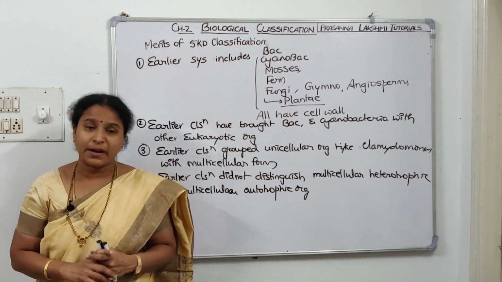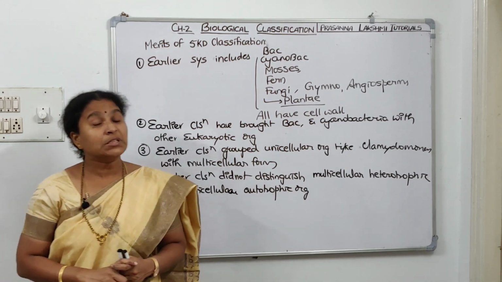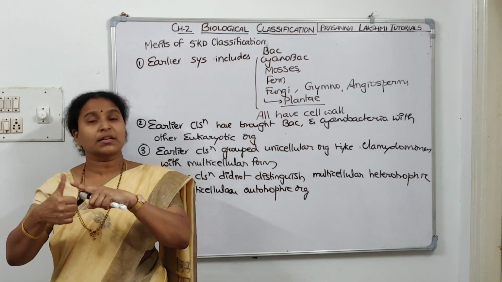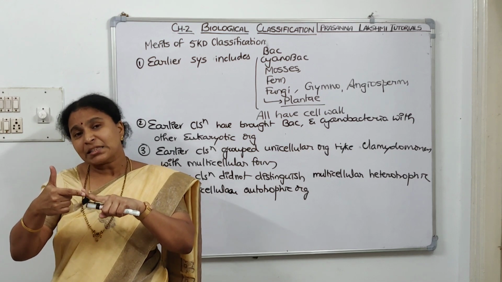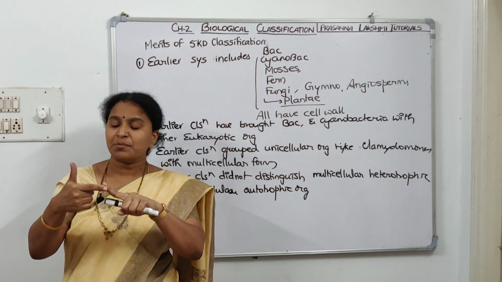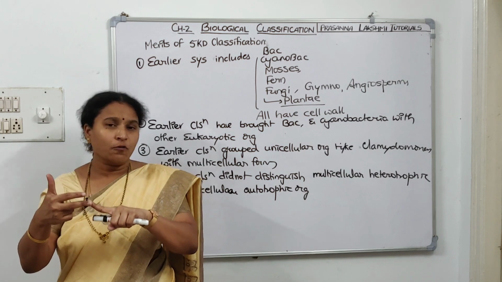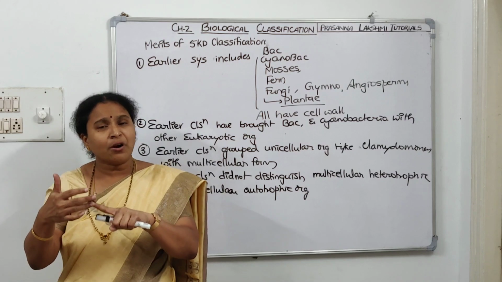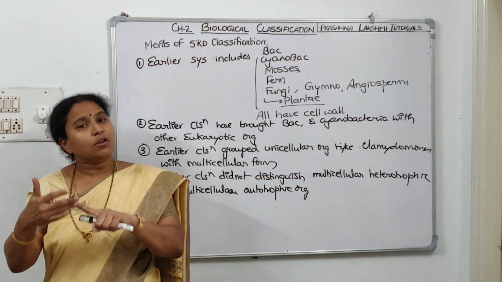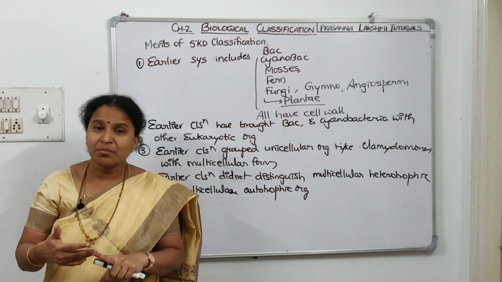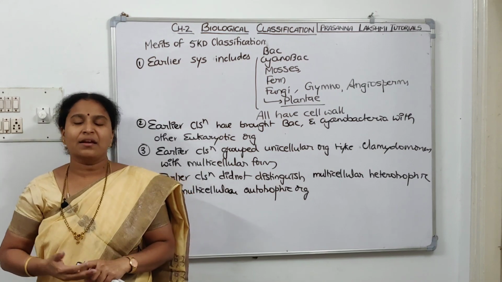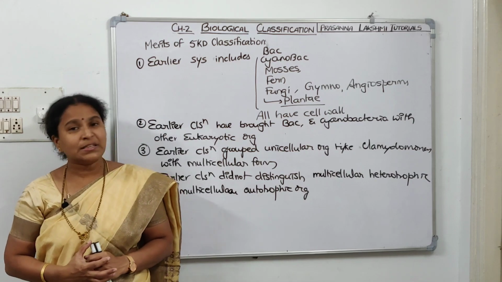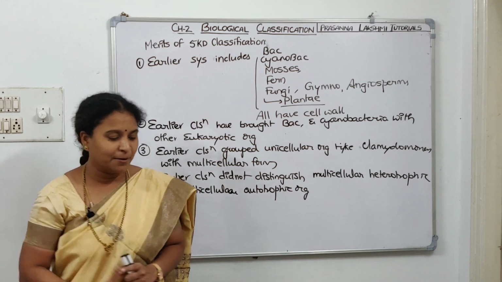Whereas in R.H. Whittaker's 5 kingdom classification, he brought all the unicellular prokaryotes under the first kingdom called Monera. He brought all the unicellular eukaryotes under the second kingdom called Protista. He brought all the multicellular, tissue level of organization, heterotrophic organisms under the kingdom called Fungi. He brought all autotrophic, organ level of organization organisms having a cellulosic cell wall under the kingdom Plantae. And the last kingdom, animals, don't have a cell wall, are eukaryotic, and are organ system level, under the fifth kingdom called Animalia, right? So these are the 5 kingdoms Whittaker made. Now take a screenshot. We'll start with the first kingdom, Monera.